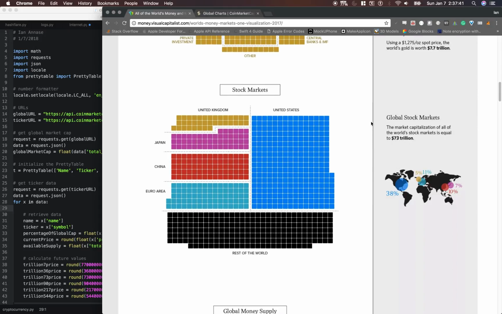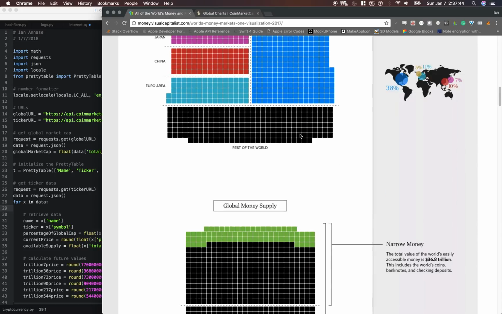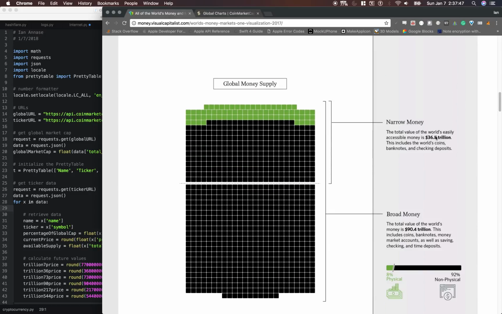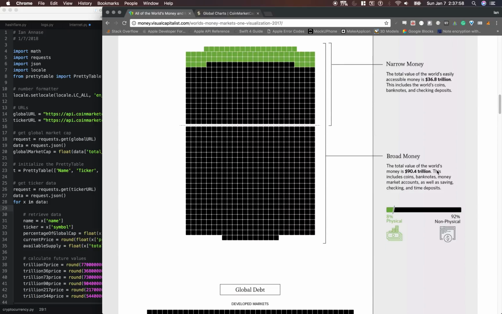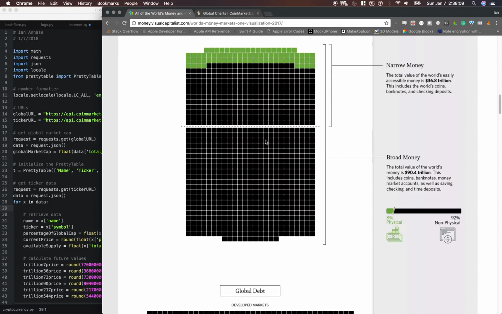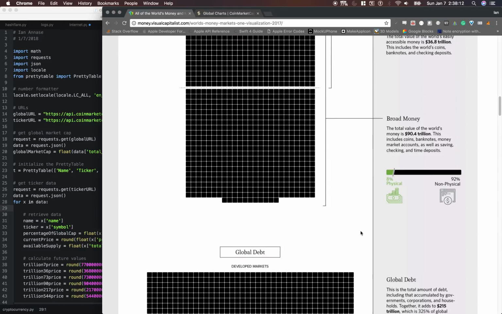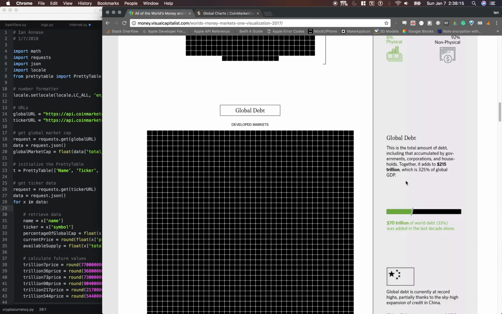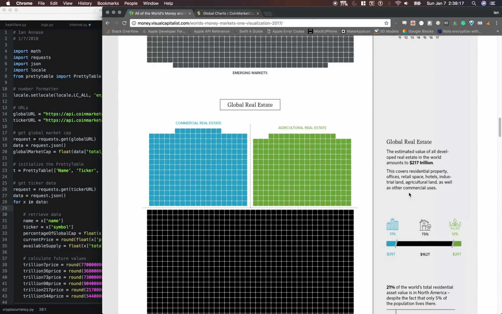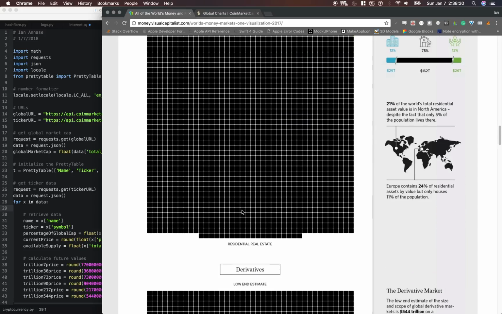Global stock markets combined value, 73 trillion. Narrow money, this is the total value of the world's easily accessible money. This includes the world's coins, banknotes, and checking deposits, 36.8 trillion in green up here. Broad money, the total value of the world's money, is 94.4 trillion. This includes coins, banknotes, money market accounts, as well as saving, checking, and time deposits. So this isn't as easily accessible, but it still exists in the world's economy. Global debt, 215 trillion. Global real estate, 217 trillion.